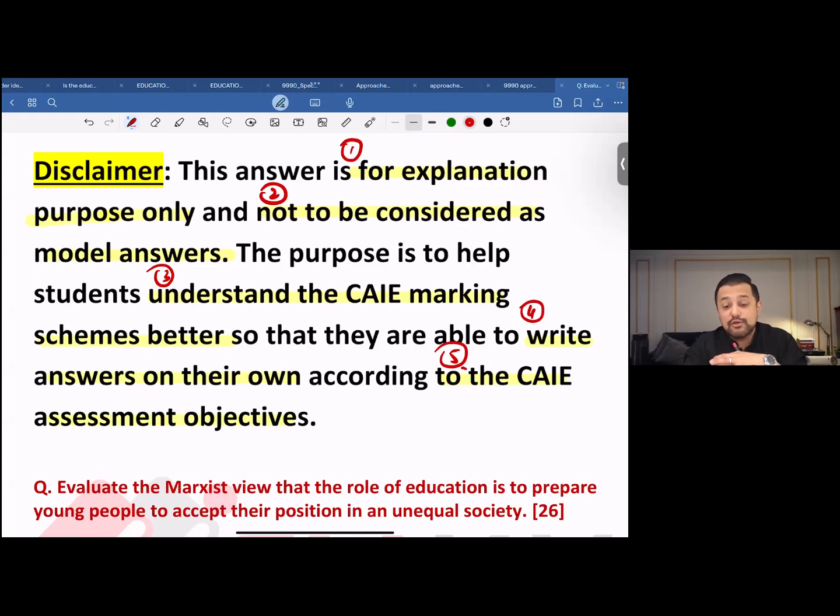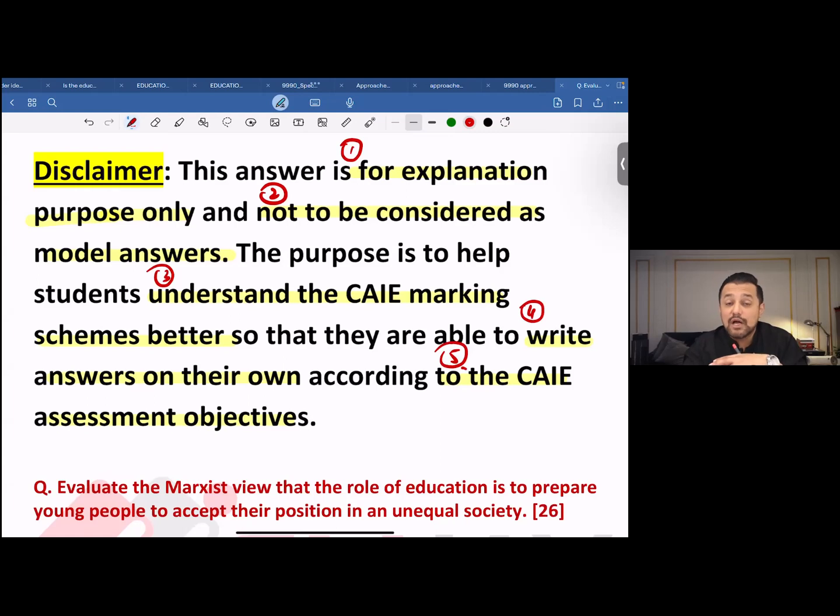Of course, it's an evaluative essay question. We're talking about A2 sociology students over here. A2 students, I'm assuming, should have a basic idea on how evaluative essays are written. Typically, what we advise students, because Cambridge does not advise that, is to start off with an introduction, followed by a couple of points in support and a couple of points against. Typically, students write 3 to 4 points in support of the argument and 3 to 4 points against the argument, and it ends with a conclusion.